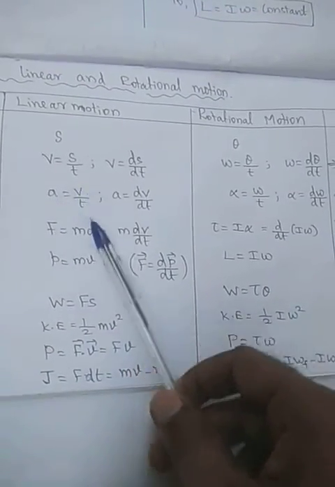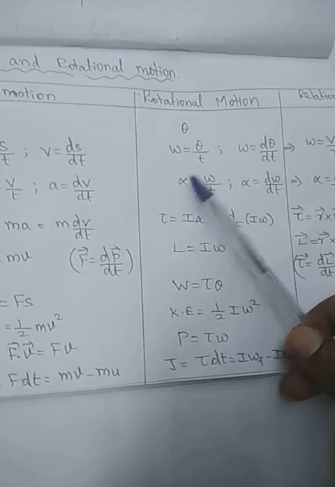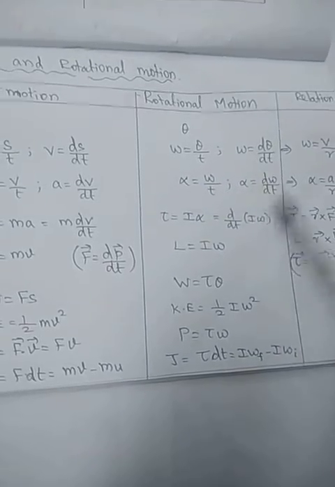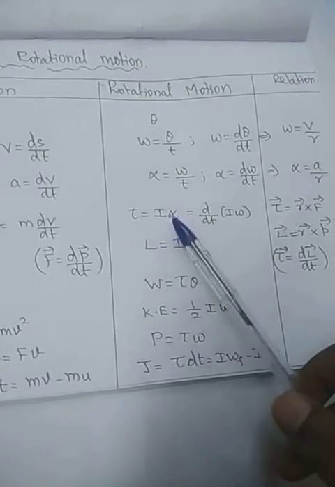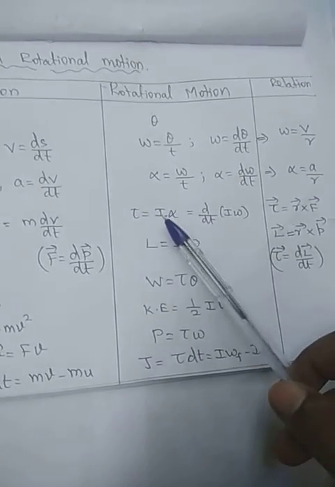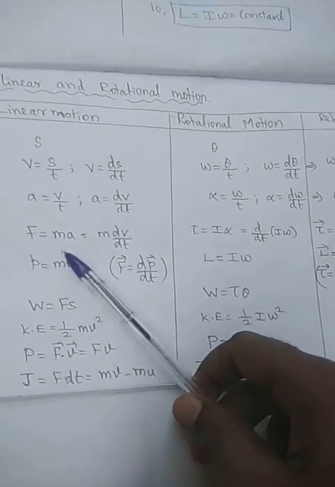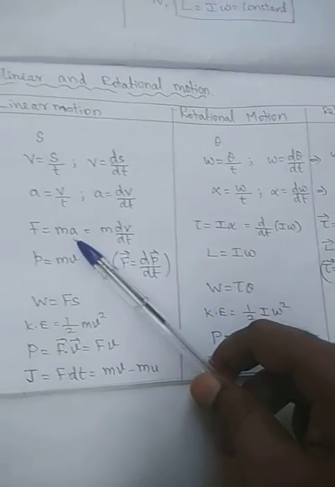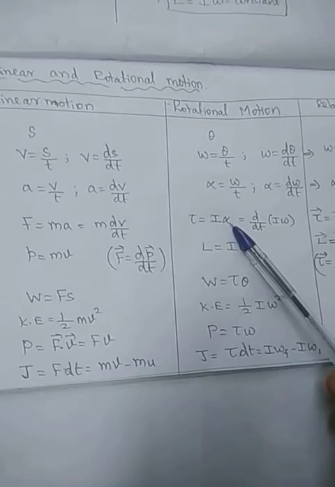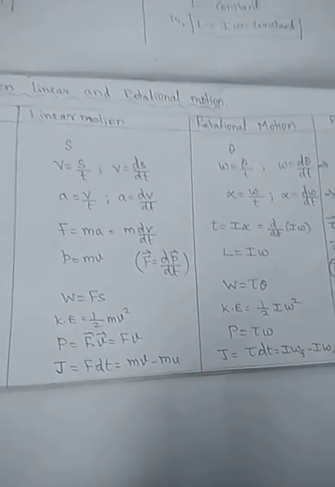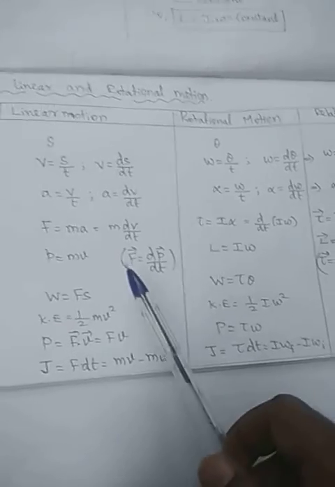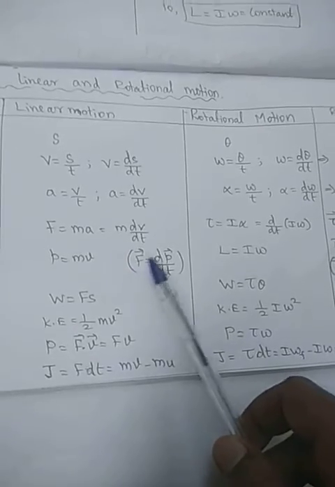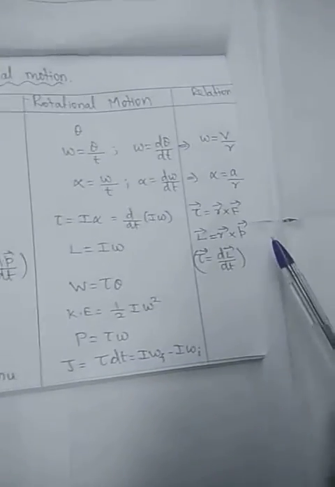Then acceleration is velocity by time. Here the angular acceleration alpha is d omega by dt. Here F is equal to ma. Here tau is equal to I alpha. Rotational force, and instead of mass m we are substituting I, and instead of linear acceleration a, the angular acceleration alpha. Then momentum P is equal to mv. Here L is equal to I omega. So we have Newton's second law, F is equal to dp by dt. Here also we have tau is equal to dL by dt.